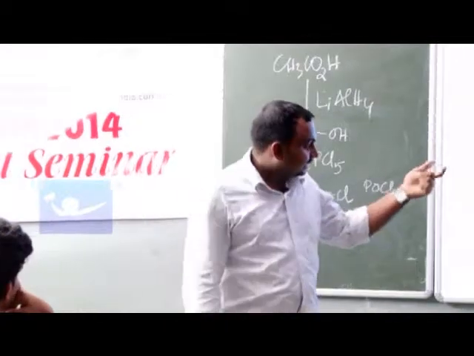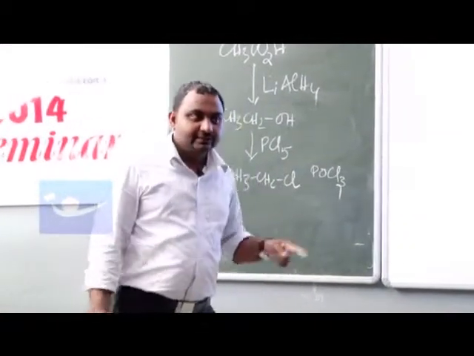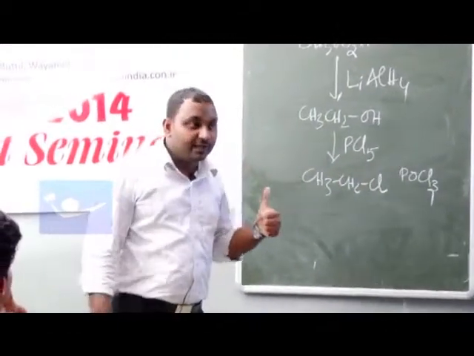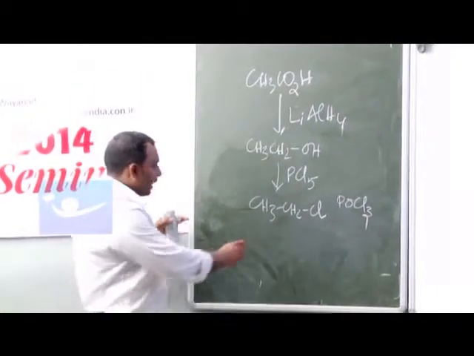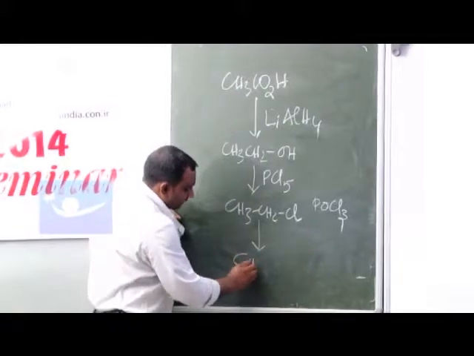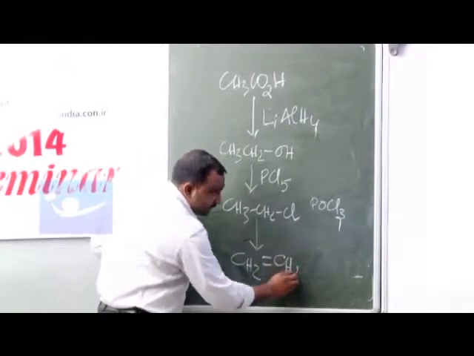So next the alcoholic potash will be coming. So what is the duty of alcoholic potash? Elimination reaction. So after elimination, what will be the product? CH2=CH2.